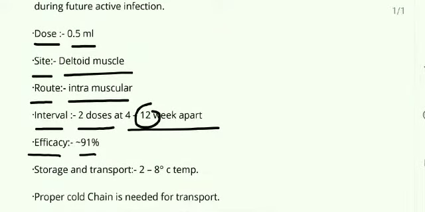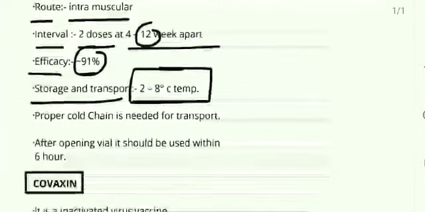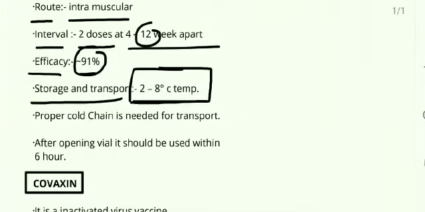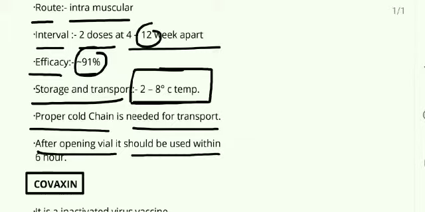The efficacy is 91%. What about the storage and the transport? The Covishield vaccine is stored and transported at 2 to 8 degrees centigrade. This is the most important thing, because if you are not maintaining the temperature of 2 to 8 degrees centigrade, then the efficacy and the effectiveness of the vaccine is lost. So a proper cold chain is required during transportation. And the most important thing is, once the vial is opened, it should be used within 6 hours.